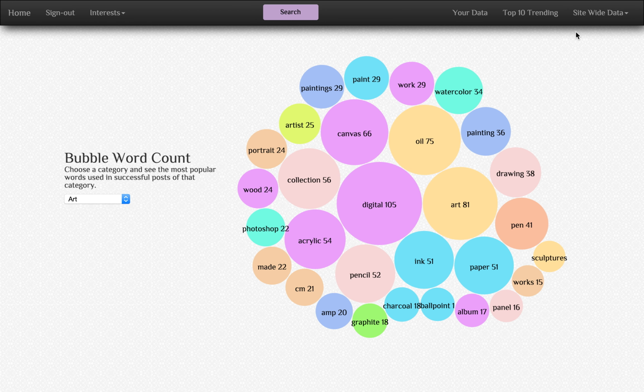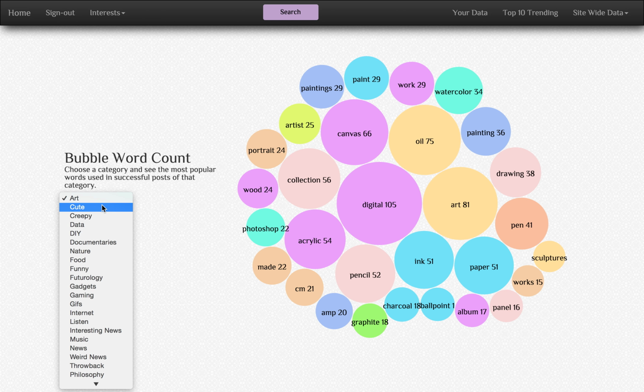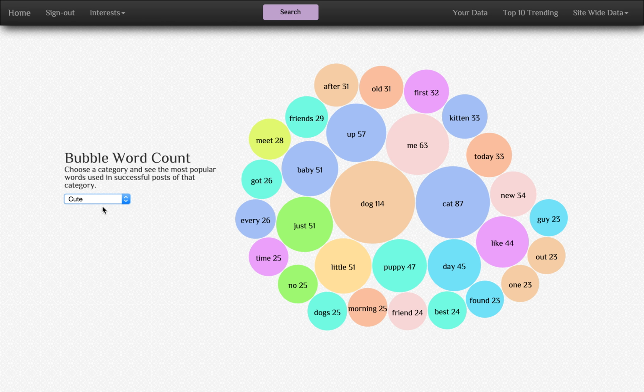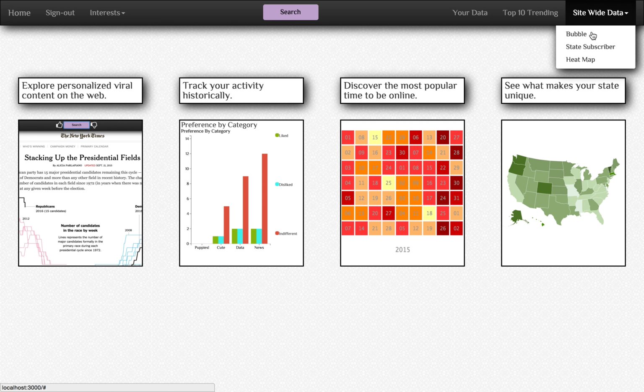I also did data visualizations and analysis on large amounts of Reddit data. So this view shows the most common words said in successful posts in a variety of categories. So we'll go over and change this category to cute. So you can see for the cute category, the most common words said are dog and cat. So this answers that age-old question, who's cuter, dog or cat? I've solved it right here, people. Most popular is the dog.